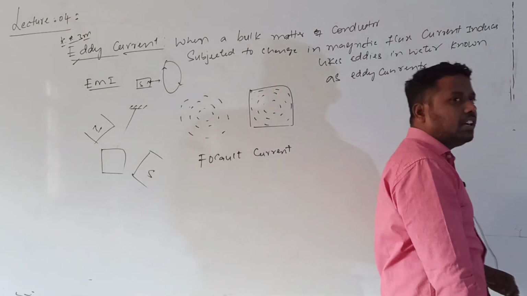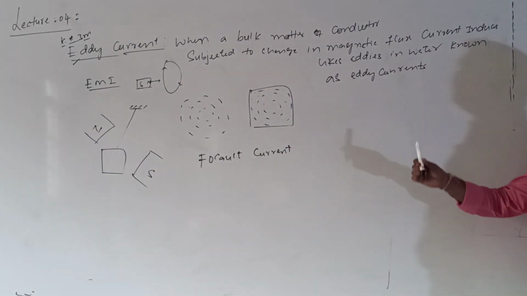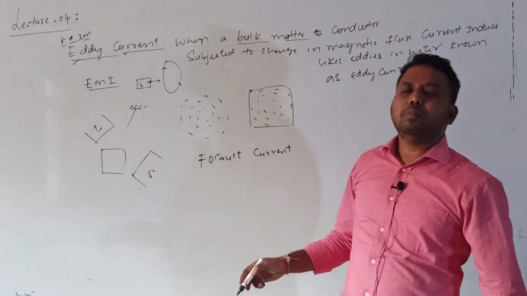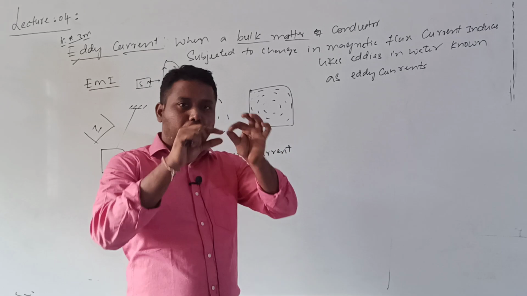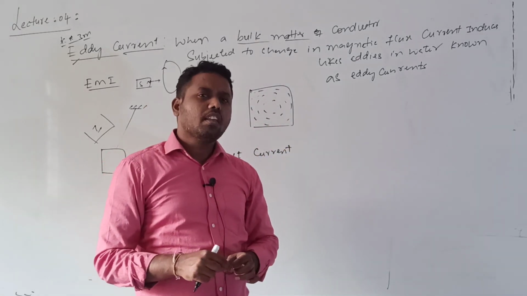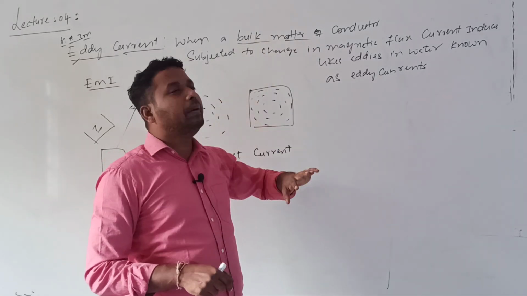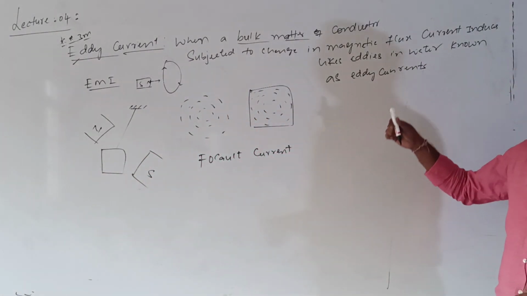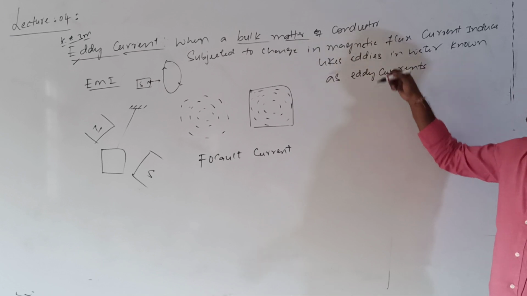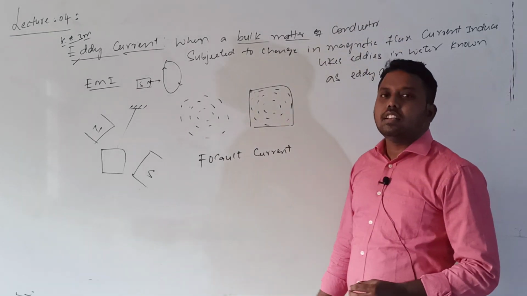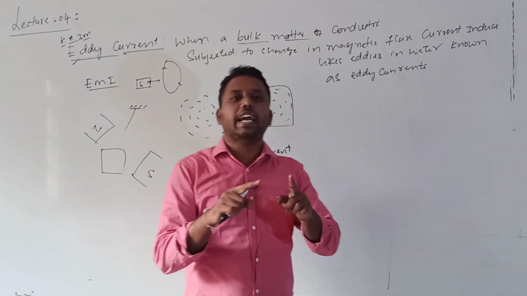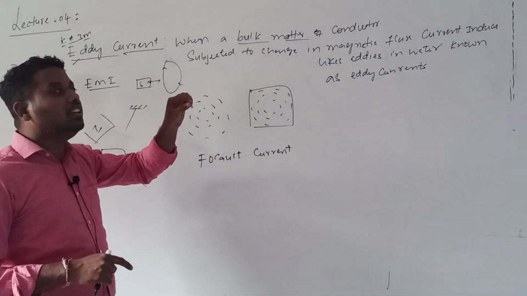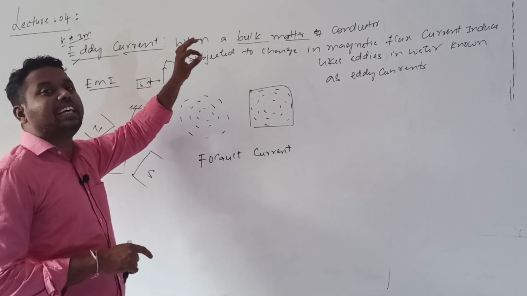So what we need to consider is a bulk conductor, a conductor not in the form of a loop, a complete metal plate. I can take this as an example of a bulk conductor. When such a conductor is subjected to change in magnetic flux, the current will be induced like eddies in water. First you should get clearly what eddies are.